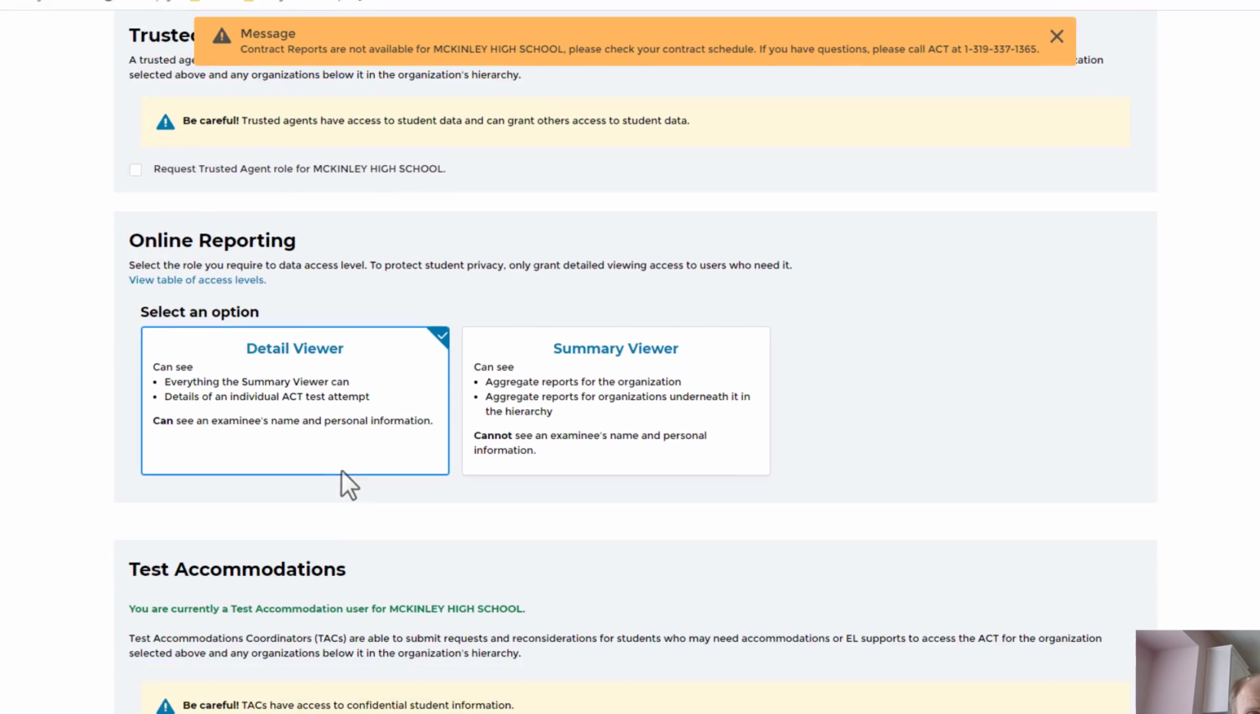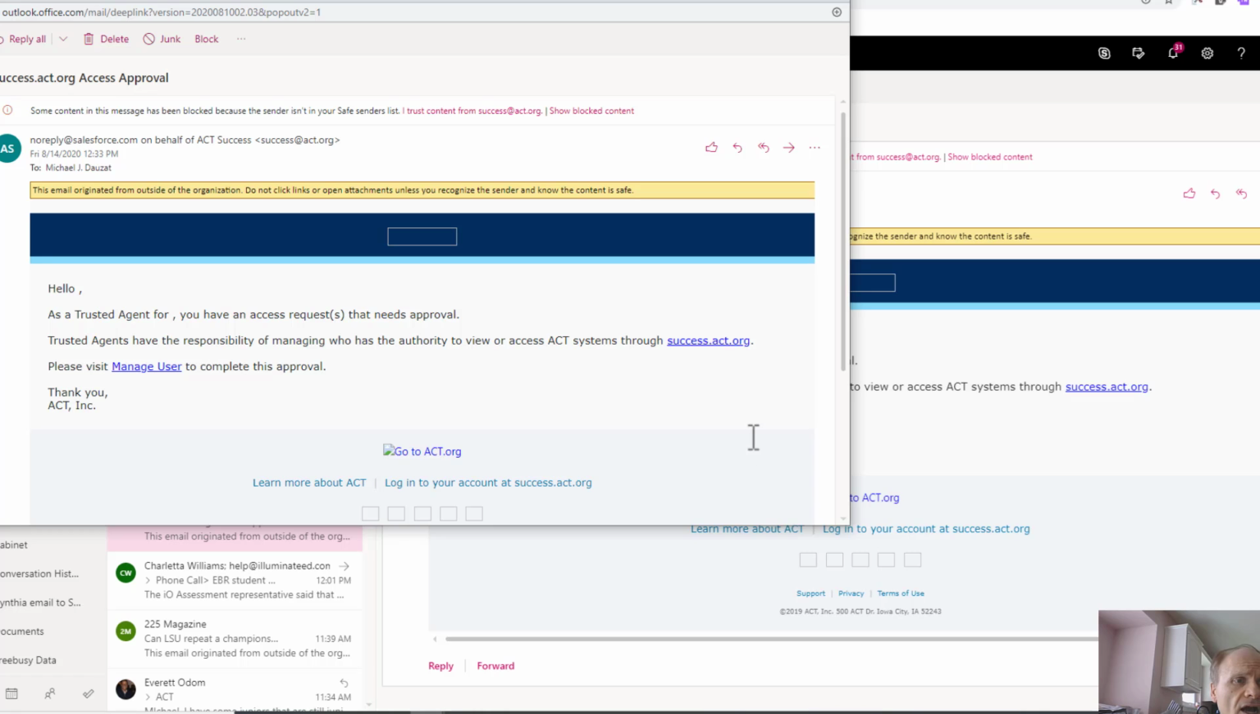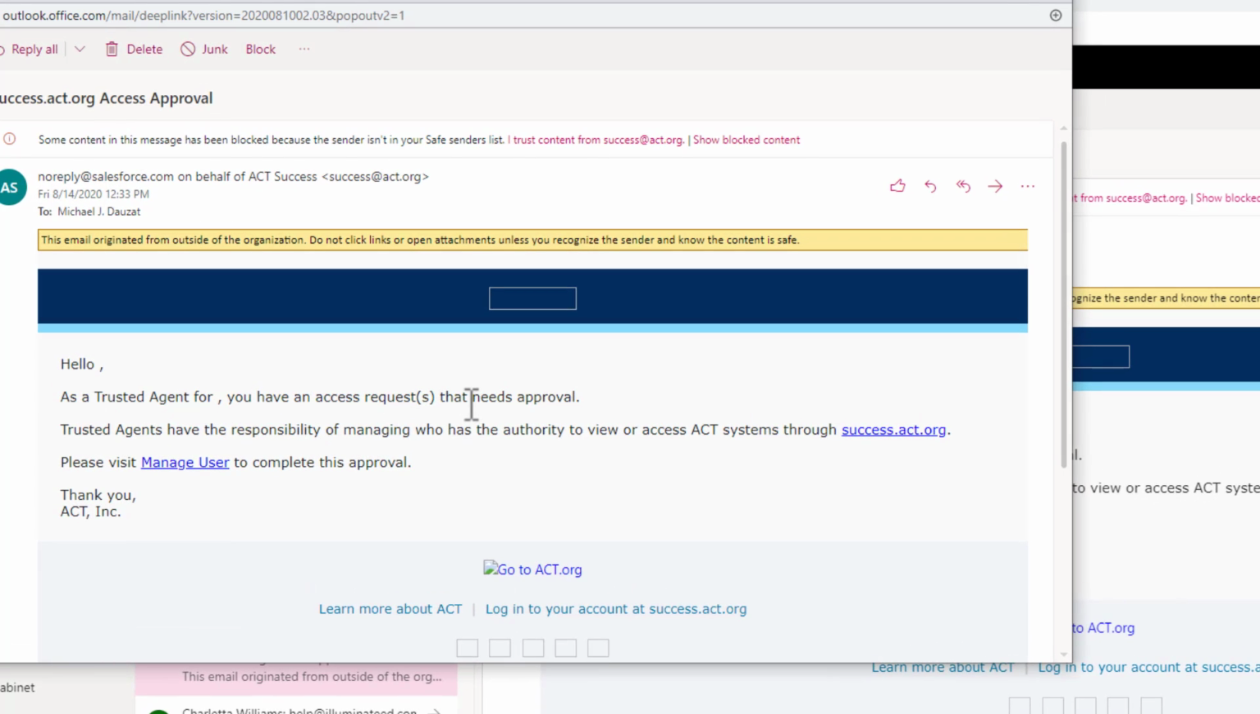So you see it checked off, and then you go and you request access, and that's it. That's all you need to do. Just make sure you request access, and then what's going to happen is I am going to get an email saying, hello, as a trusted agent you have an access request that needs approval. And so I would just need to go into success.act.org to approve your request. Okay, and so that's it. That's all I need you to do. If you have any questions, please make sure you email me or call me.